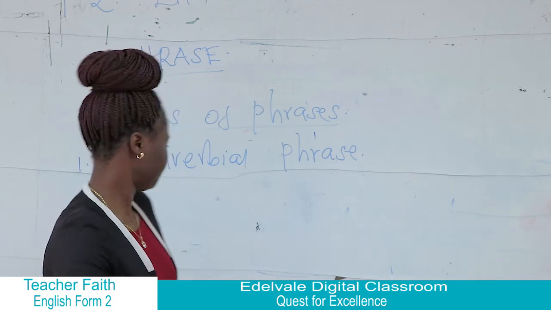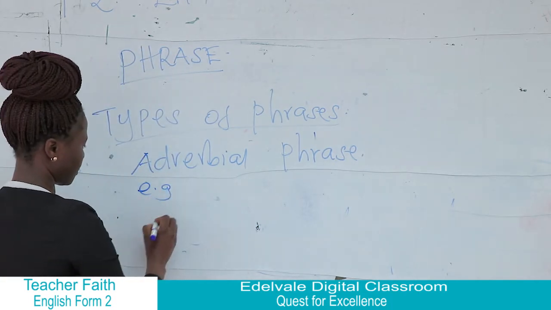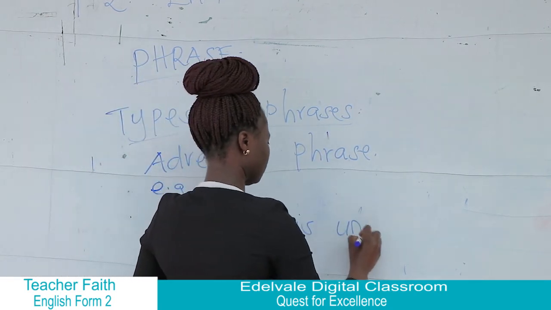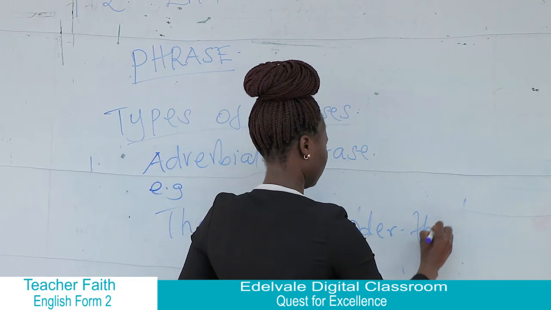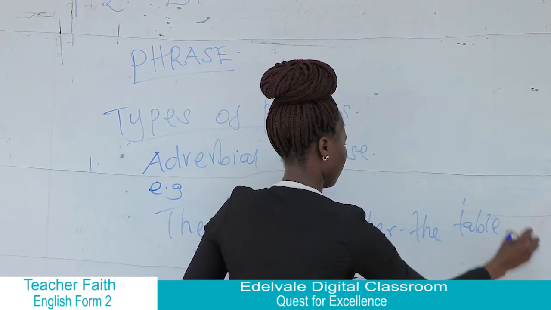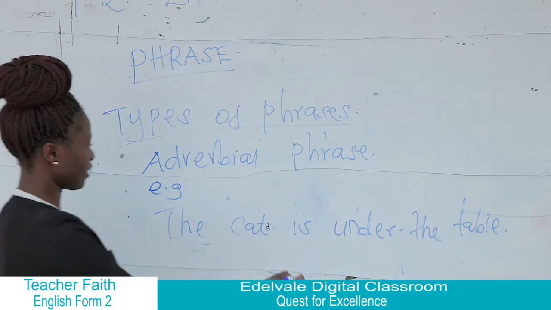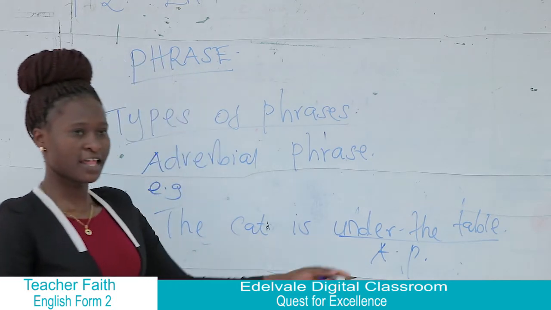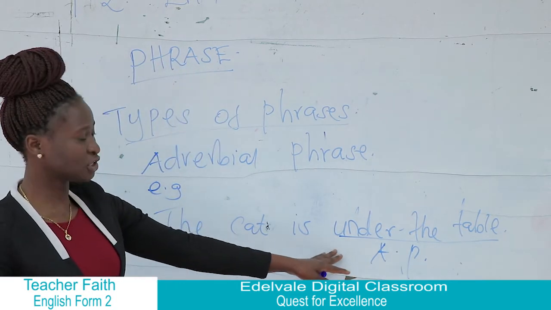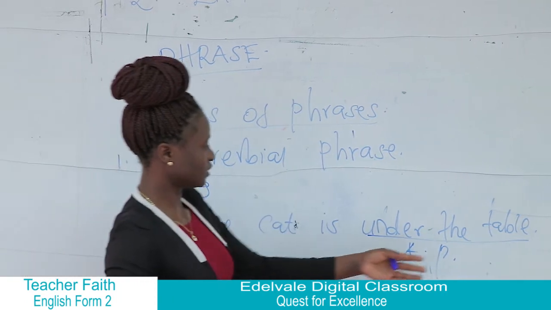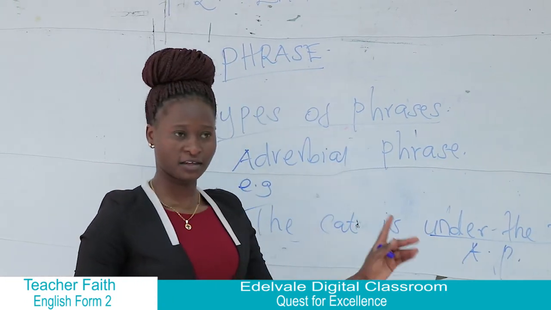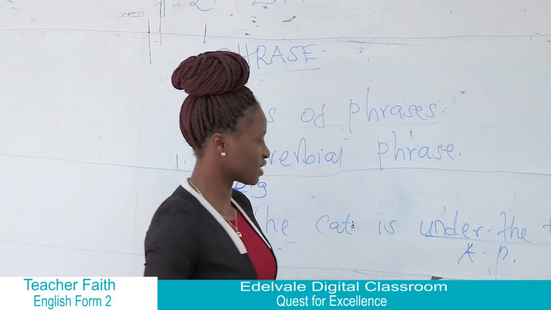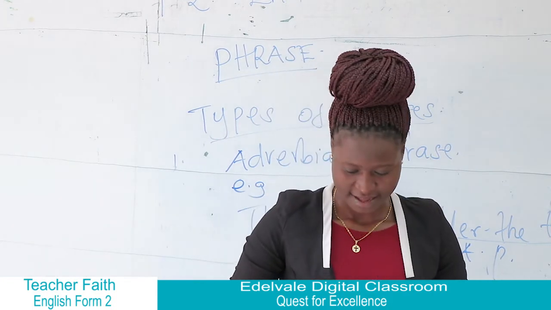For example, in a sentence, we can say, the cat is under the table. So here we have under the table being our adverbial phrase, and this phrase is answering the question where. So where is the cat? The cat is under the table, and this is an adverb of place, because it is answering the question where is the cat.